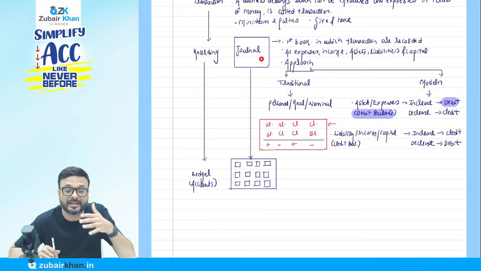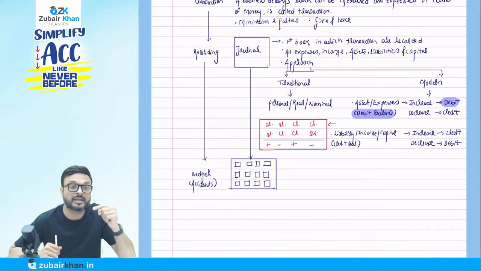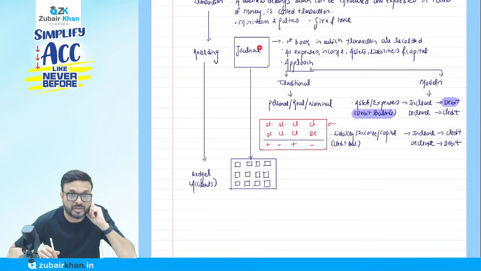Since we have recorded all the transactions there, I want the same nature of information at one place. So we will transfer the information from the journal to the next book, which we call the ledger. The same nature of information we will keep at that particular place. For example, all the transactions related to sales I will transfer from the journal to the ledger into these boxes. Let's give names to these boxes: sales box, purchase box, like that. So we have different boxes here.